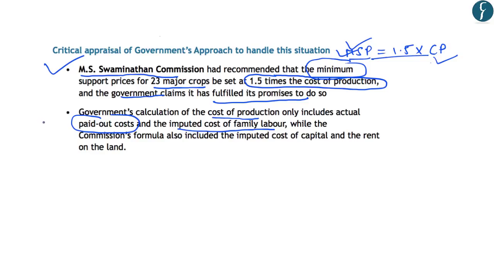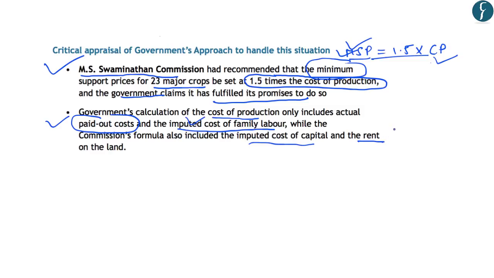So this actual paid out costs include the cost of seeds, fertilizers, etc. And the imputed cost means the implicit cost which is calculated according to the labor that has been provided by the family. So for example, if there are 4 members in a family, the amount of labor that they put in or the wages which could have been paid out to other laborers is included in the calculation of the cost of production. However, the Swaminathan Commission had provided that the cost of production should also include the implicit cost of capital and the rent of the land.